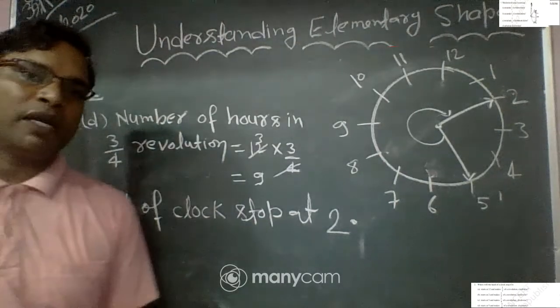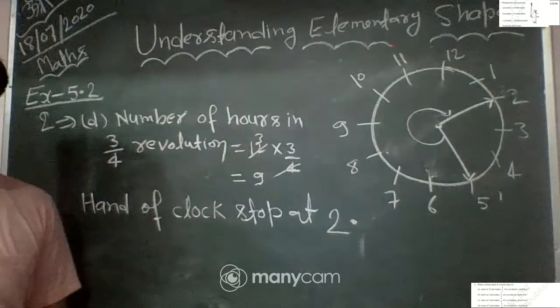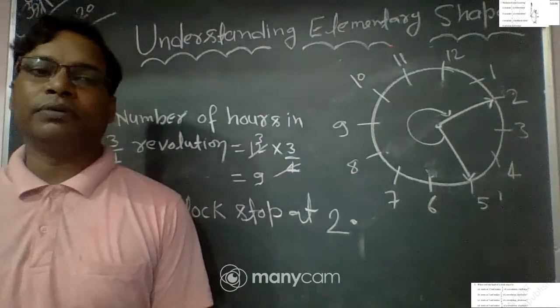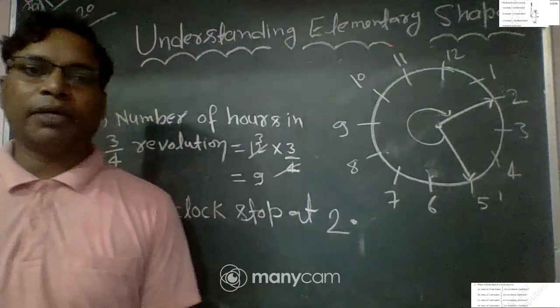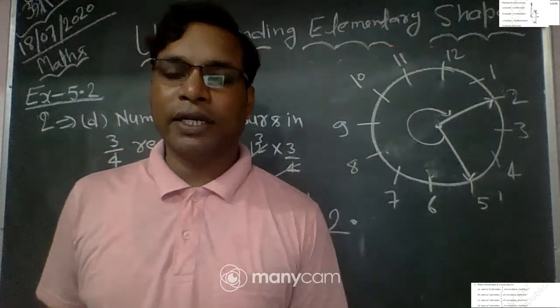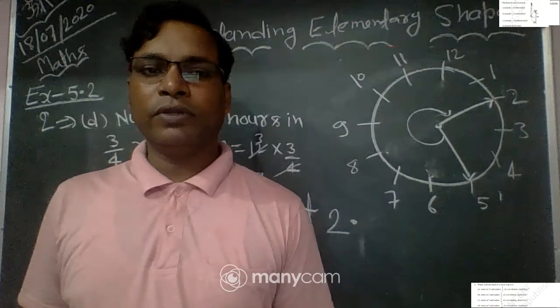So students, I hope all of you understood how to find where the hand of the clock stops if the given revolution is 1 by 4, 3 by 4, 1 by 2 and so on. Since the number of hours in one complete revolution is 12, you can find where the hand of the clock stops according to the given condition.